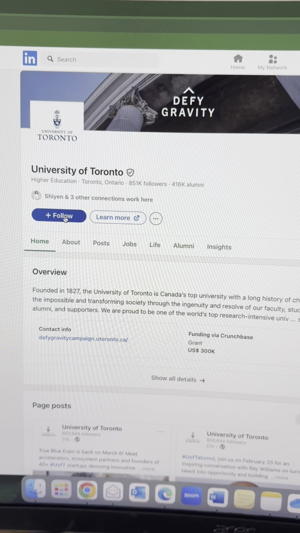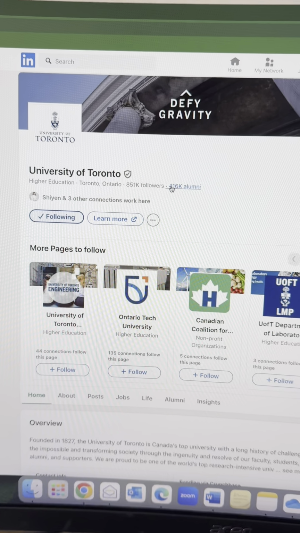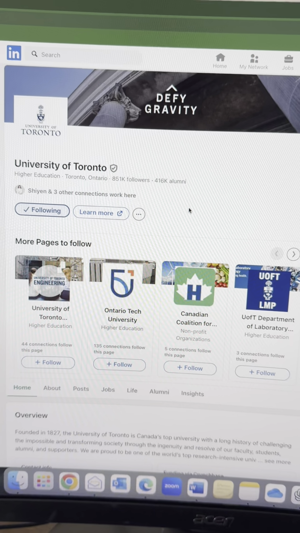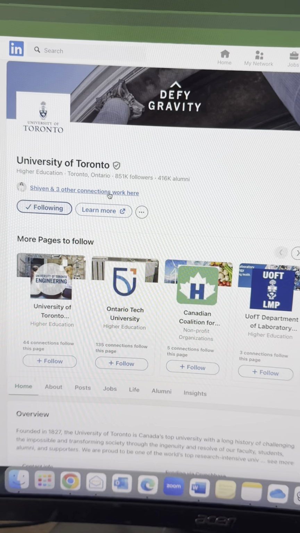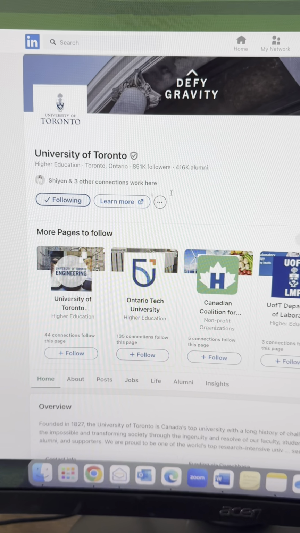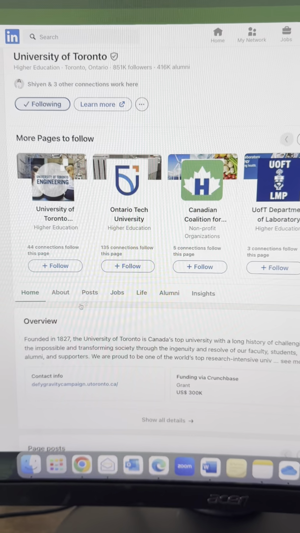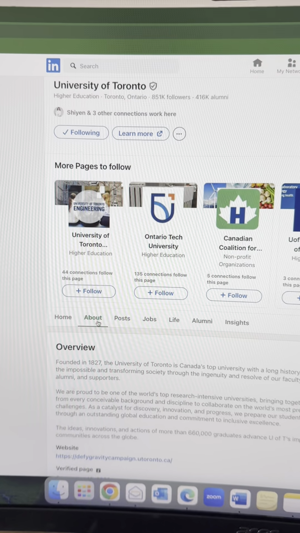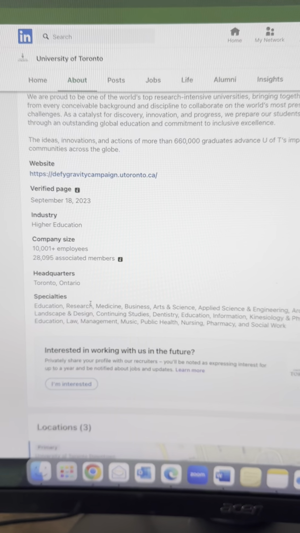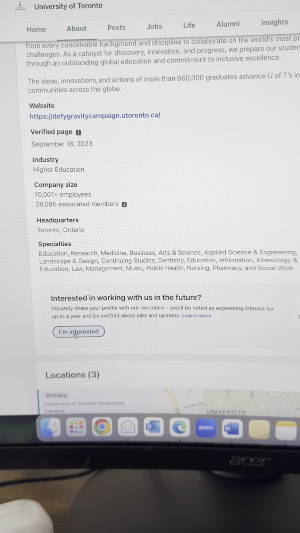What that does is once I hit follow, I'm their lead now. Any recruiter using the recruiting tool from LinkedIn will find me as, oh, the person actually follows the company. And if I have connections there, that's why you need to end up on a recruiter lead, and you're counted now as a lead. Not only that, this company uses the recruiting tool. How I know that is go to the About section underneath it. When you look at the About section, if you see this button here, that means they are recruiting by using the LinkedIn recruiting tool.